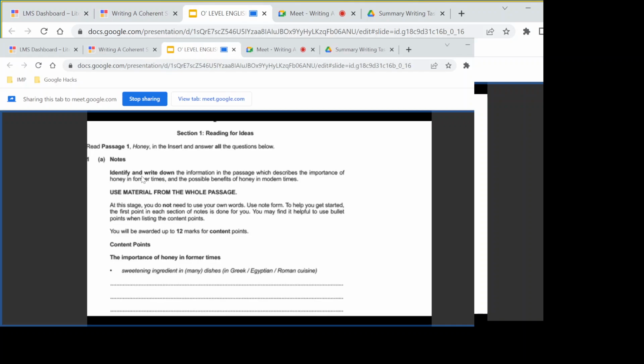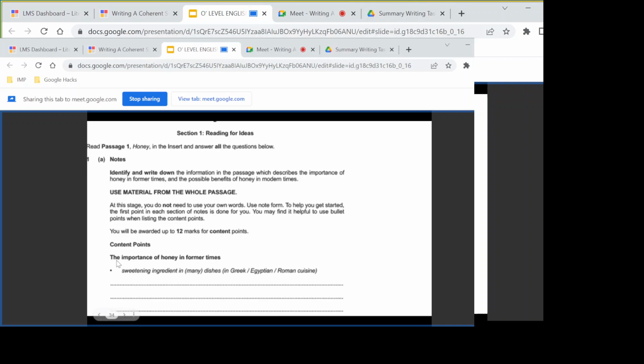1A notes. Identify and write down the information in the passage which describes the importance of honey in former times and the possible benefits of honey in modern times. All right, so we now know the two focus areas of our summary writing question. Use material from the whole passage. At this stage, you do not need to use your own words. Use note form. To help you get started, the first point in each section of notes is done for you. You may find it helpful to use bullet points when listing the content points. You'll be awarded 12 marks for content points.